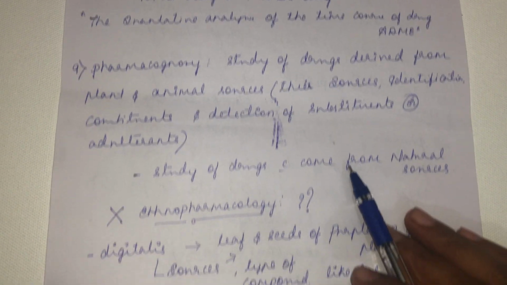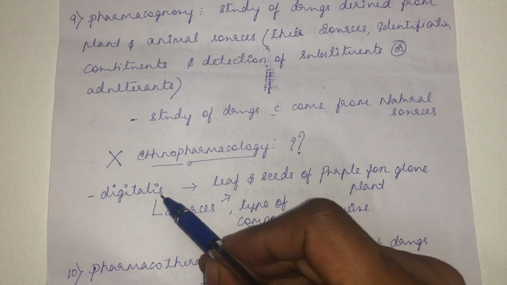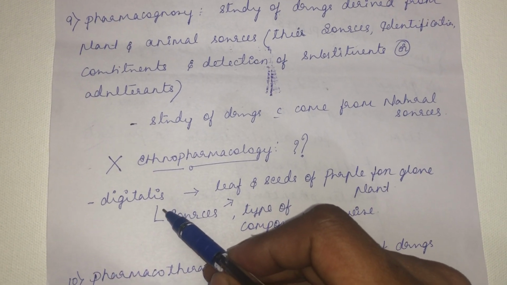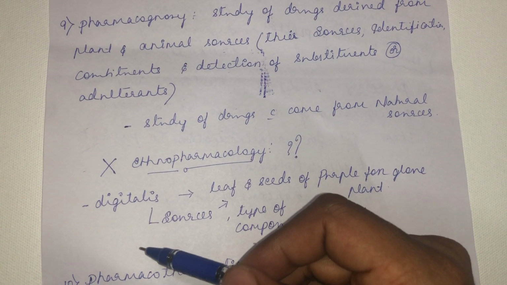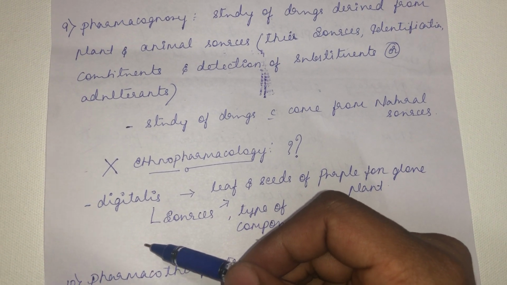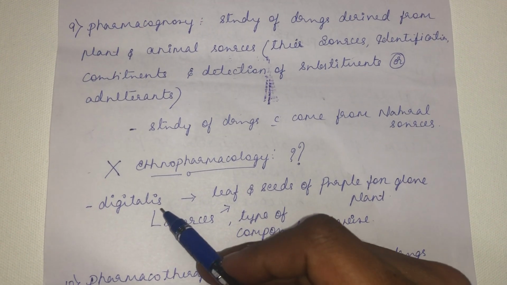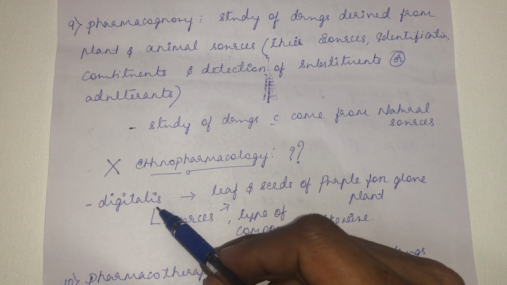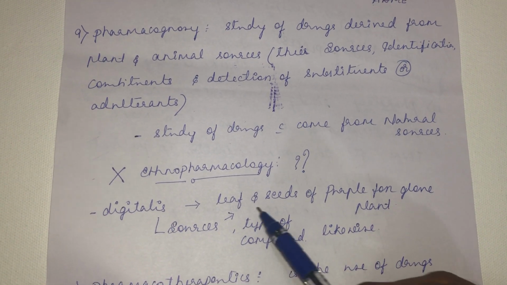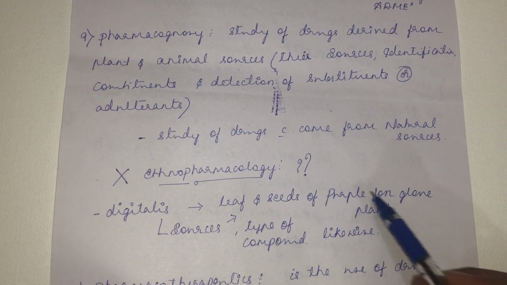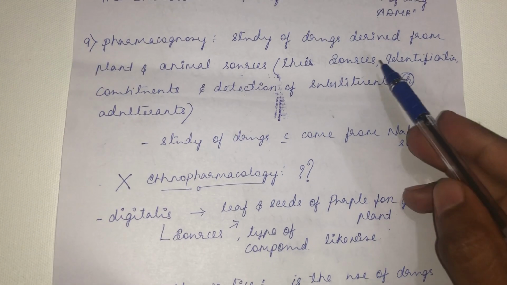See, for example, digitalis. Digitalis is a drug commonly used to increase the strength of the myocardium. So in a failing heart, we use this digitalis. What is the source of digitalis? It is derived from the leaf and seeds of the purple foxglove plant. So that is its source.